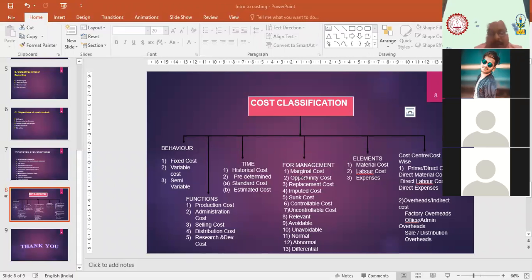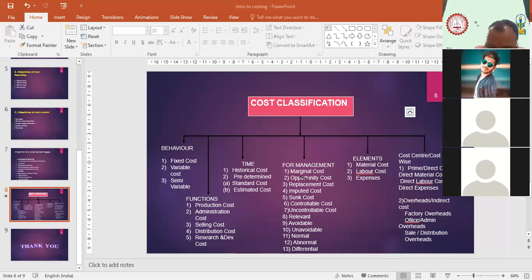And the last one is differential cost. Now understand very carefully. Differential cost is the cost which arises due to change in the level of production. If I was producing 10,000 units and now decide to produce 12,000 units, there is a change in level of activity.